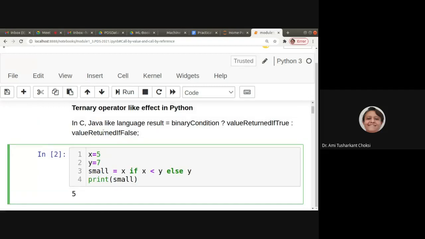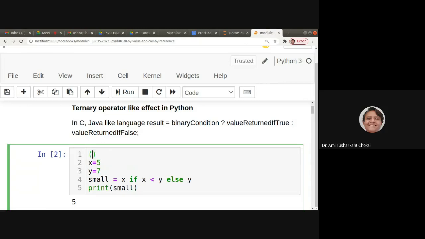If we want the ternary effect, the way we used to write it is some condition, say 3 is greater than 4, then a question mark, some value, typically X should be there, then after that a colon and another value. So this is the ternary condition in C or Java language, right? Not here, in C or Java language.